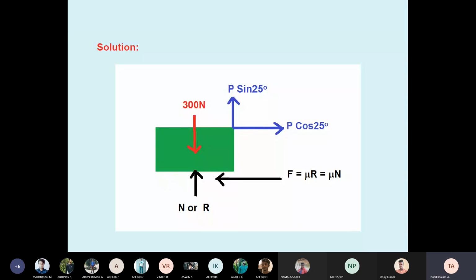In the x-axis, left side is minus, right side is plus. Similarly in the y-axis, for vertical forces, upward is plus and downward is minus.